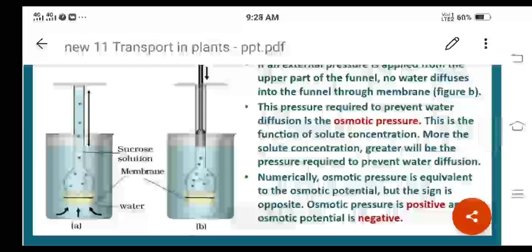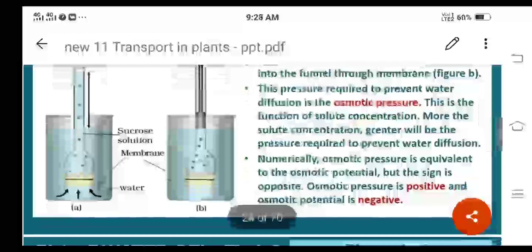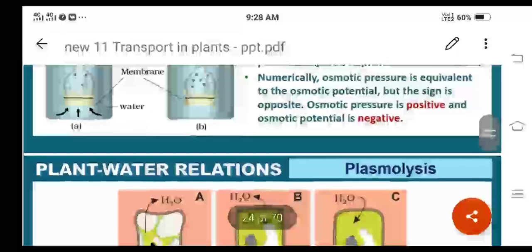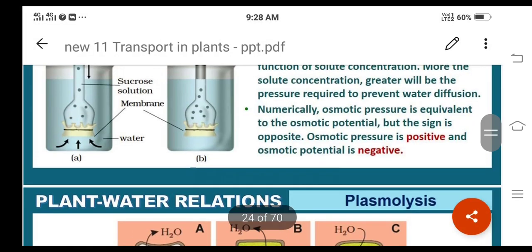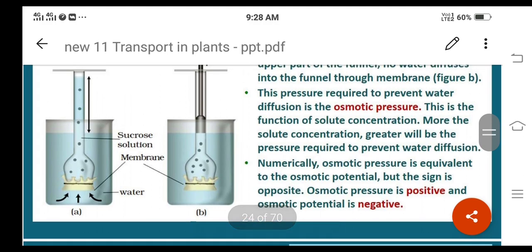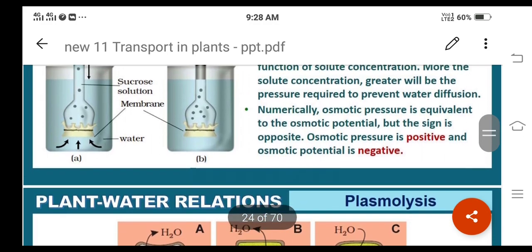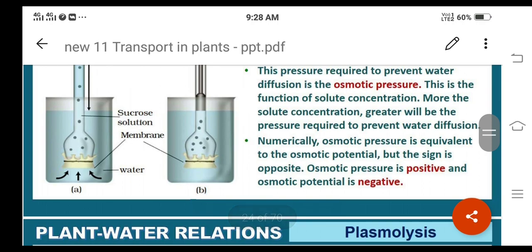Remember, in the next class I am going to continue with one more concept called plasmolysis, and I can even explain one more concept called imbibition. Plasmolysis as well as imbibition, right?